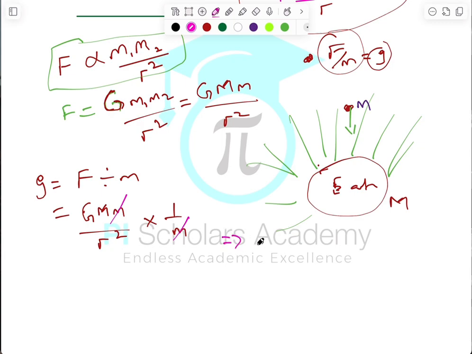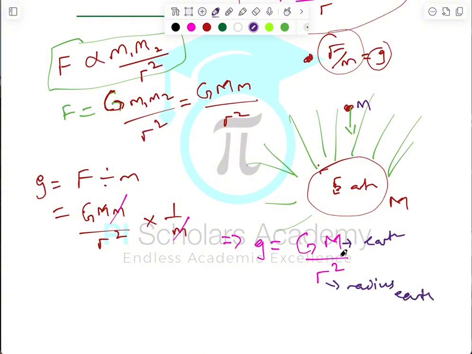So therefore, the gravitational field strength, which is also known as g, for any planet or for any place on Earth or in the universe is given as the gravitational constant big G multiplied by the mass of that particular place divided by the square of its radius. So in the case of Earth, this will be the mass of Earth, and this will be the radius of Earth as well.